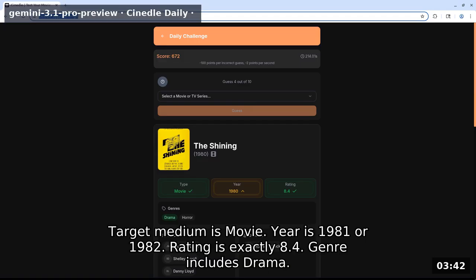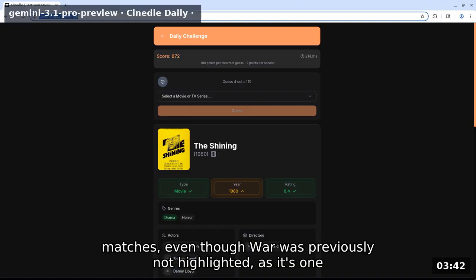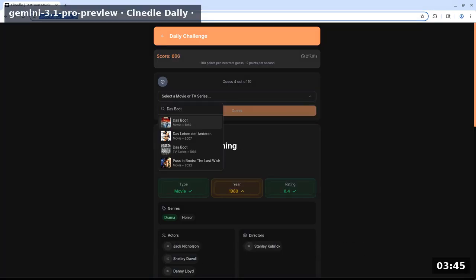Target medium is movie. Year is 1981 or 1982. Rating is exactly 8.4. Genre includes drama. I will guess Das Boot 1981, rating 8.4, drama/war to see if it matches, even though war was previously not highlighted, as it's one of the very few 8.4 movies from this exact time frame.